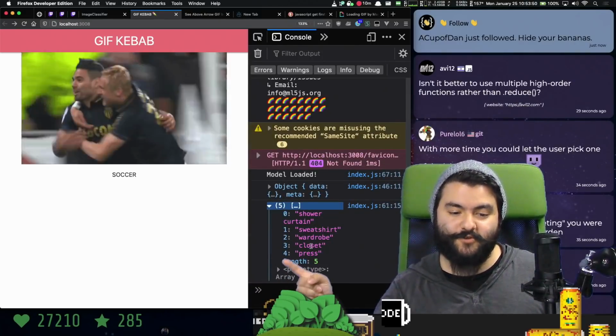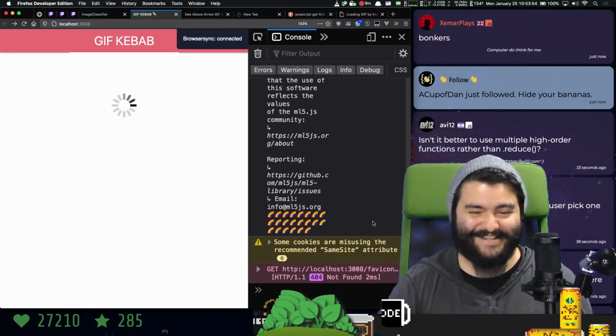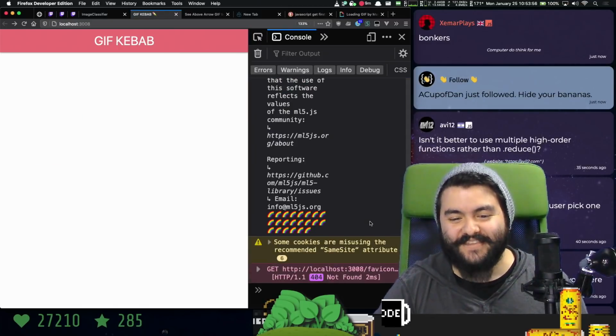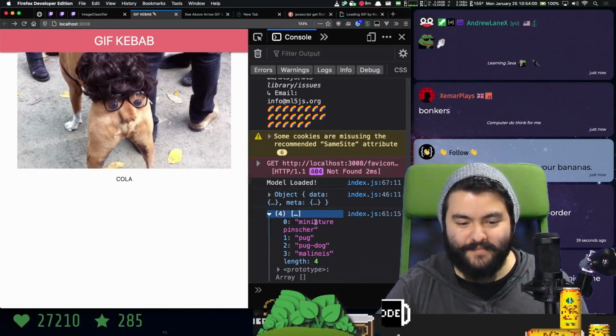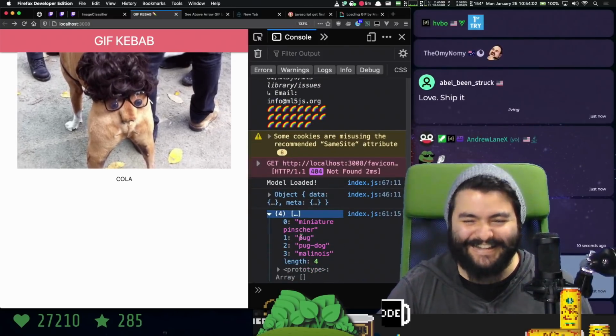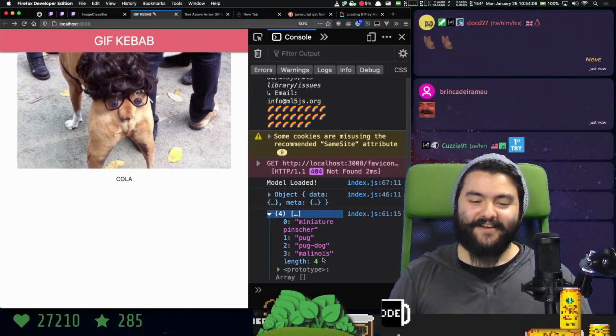Shower curtain, sweatshirt, wardrobe, closet, press. That's not right. That is not what was in the image, but oh well. Miniature pinscher, a pug dog, Malinois. Okay.